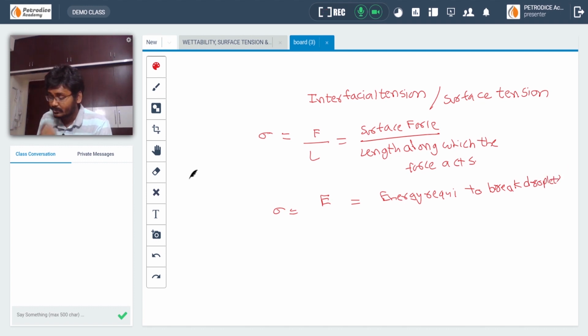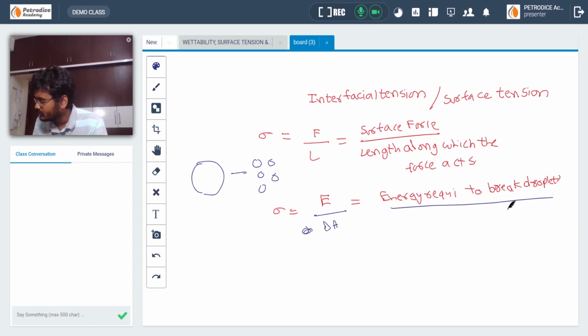Consider there is a drop, and we are breaking this particular drop into several small droplets. So the energy required to break this drop into several small drops is E. So surface tension will be defined as E divided by the change in surface area, that is delta A.